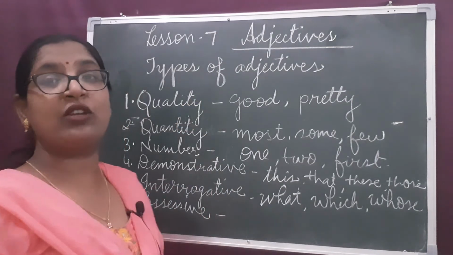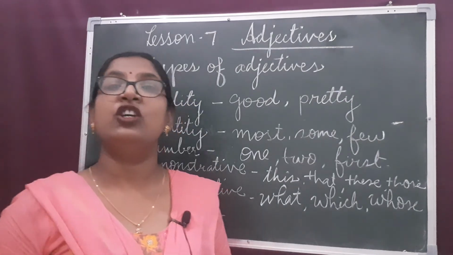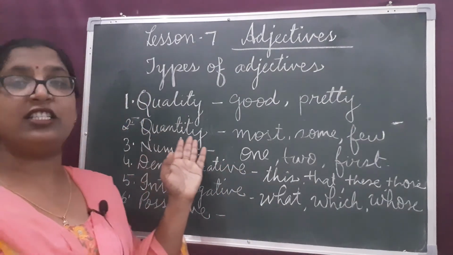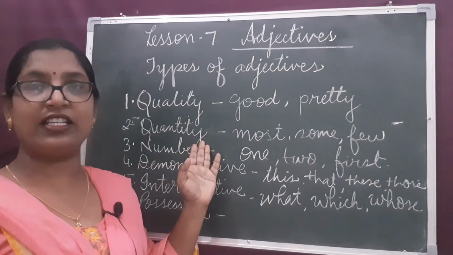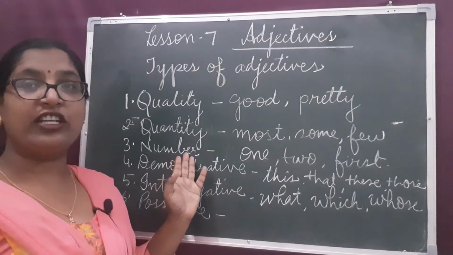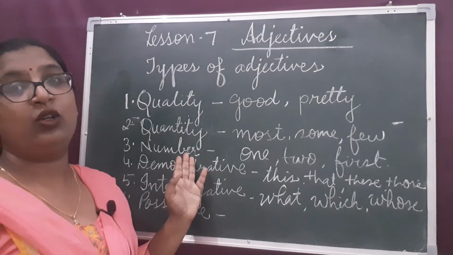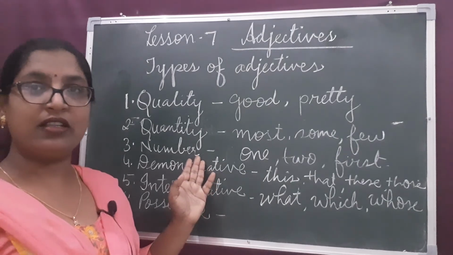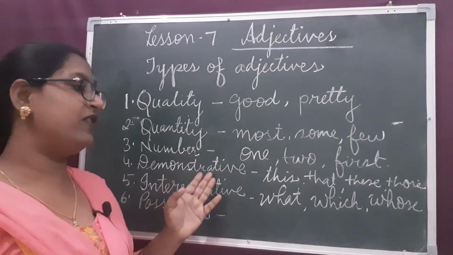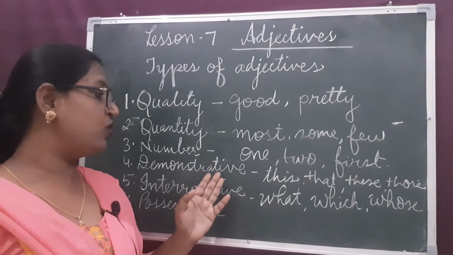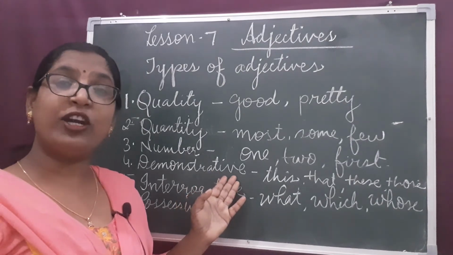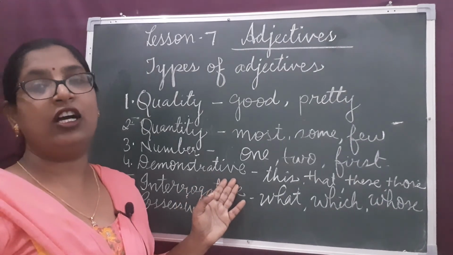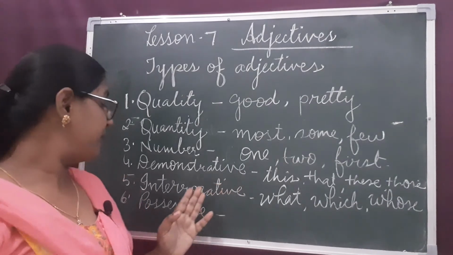Quality, these are called qualitative adjectives. Quantity, adjectives of quantity are also called quantitative adjectives. Then adjectives of number, cardinals and ordinal numbers come in this, and demonstrative adjectives which are pointing out a particular person or things.